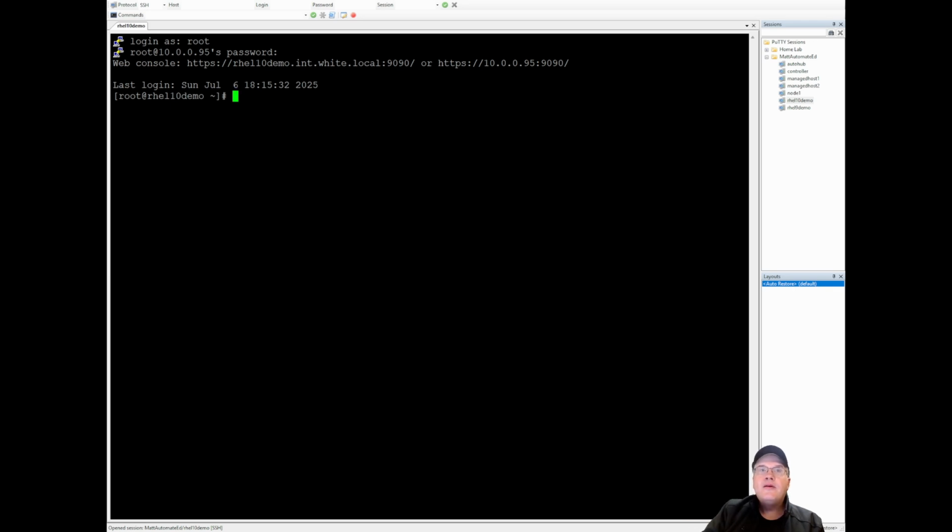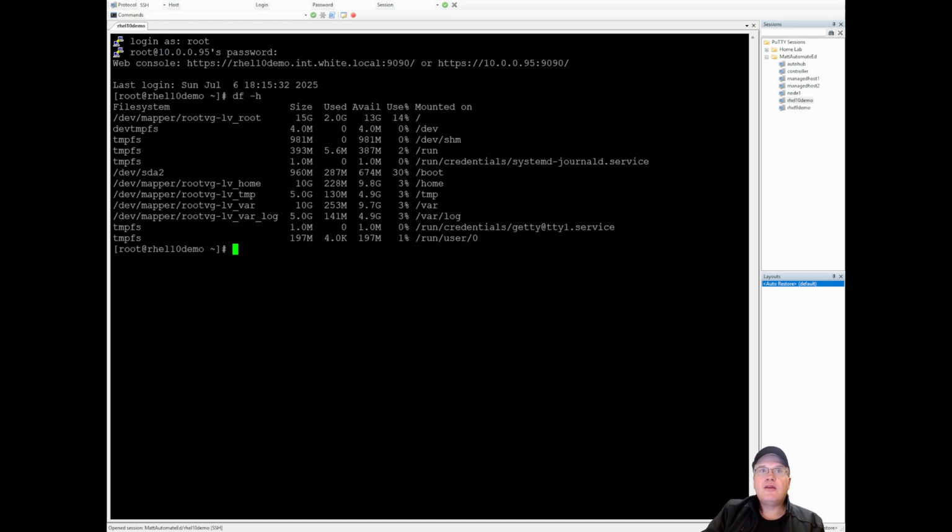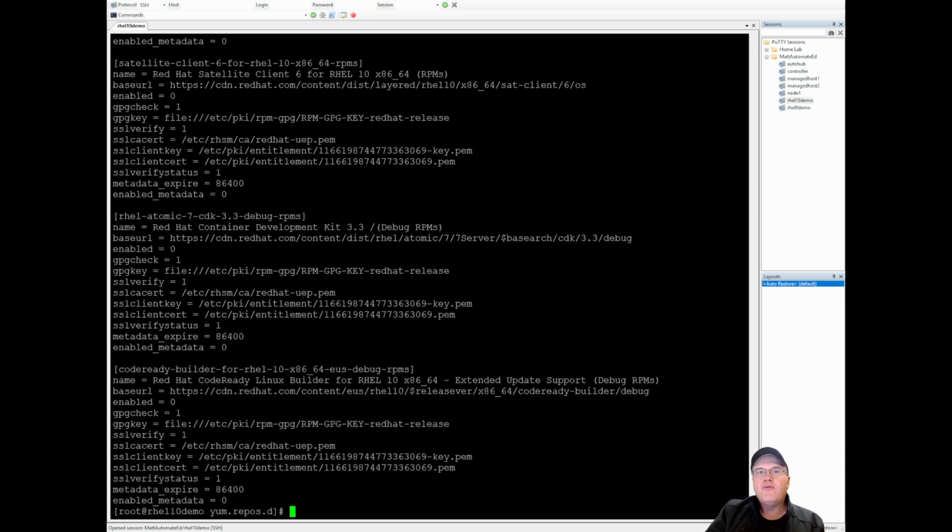Okay. All right. So let's find out if everything was set up correctly on the machine. Okay, I see all my mounts are there. Great. Let's go to /etc/yum.repos.d. There's the Red Hat repos. Very cool.